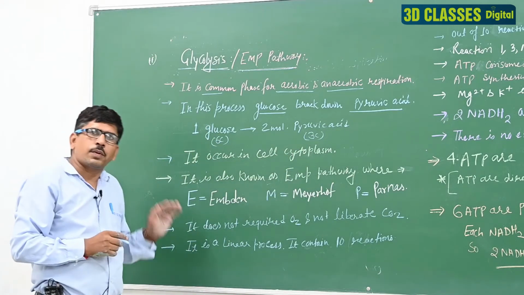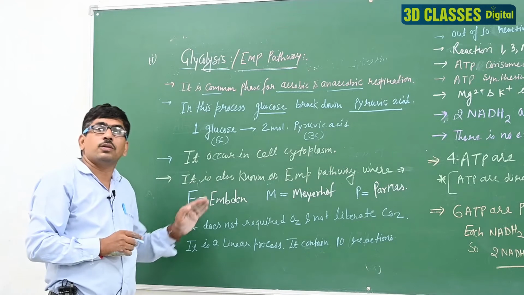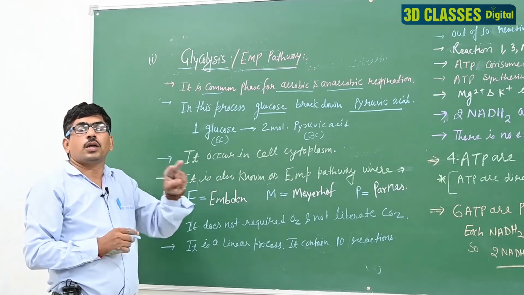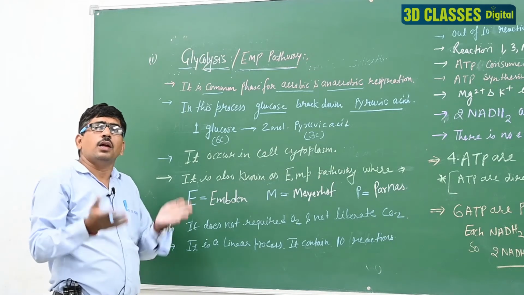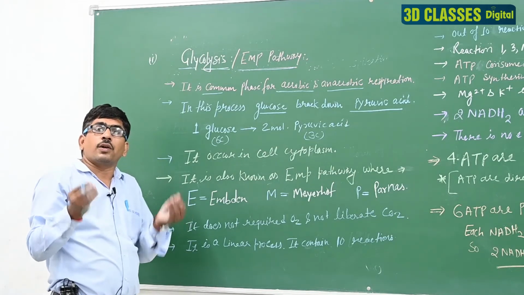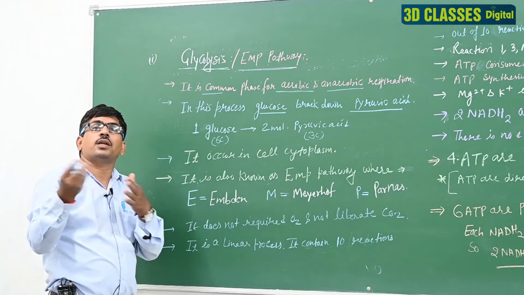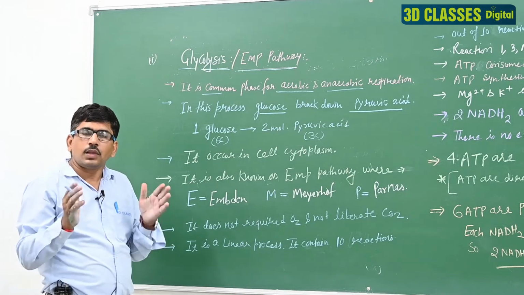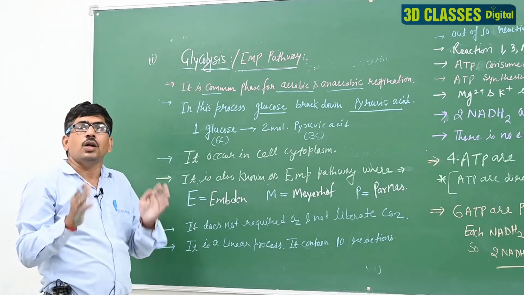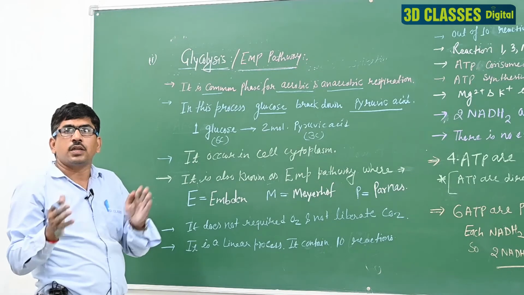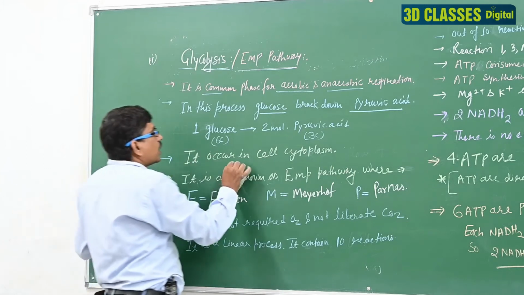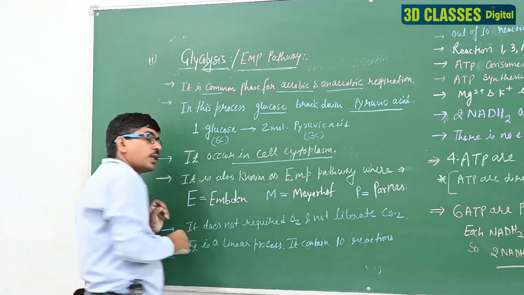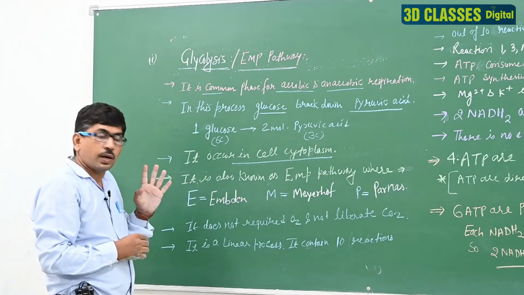So glucose is a 6 carbon compound. It breaks down into 2 molecules of the 3 carbon compound known as pyruvic acid. In a simple way, glycolysis is a process where glucose makes pyruvic acid. This process occurs in the cell cytoplasm.